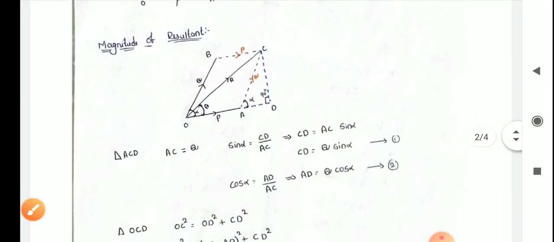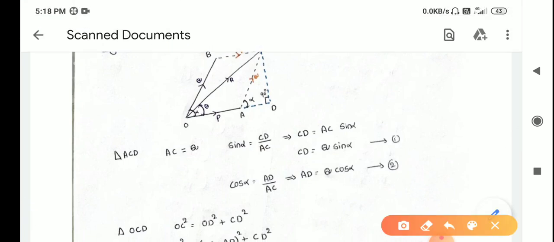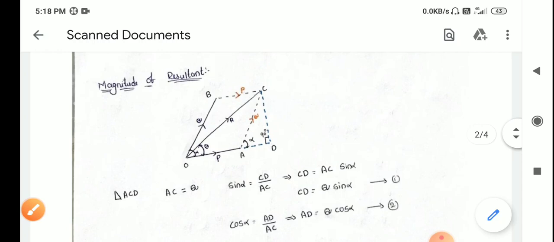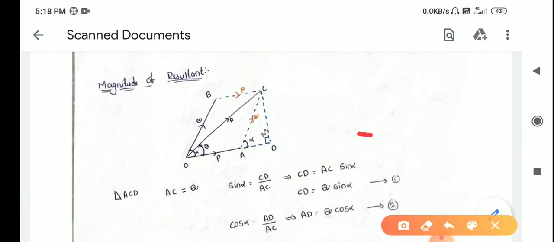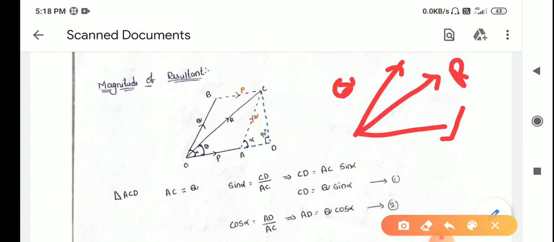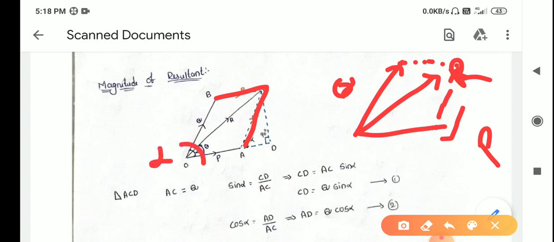Observe that. Now I am taking that triangle, that is force P and force Q. See in this figure, observe carefully, we have figure PQ. The resultant force is R. We have to find the magnitude of the resultant. So according to the parallelogram law, I am drawing a parallelogram by drawing these two sides. Okay, and the angle of the parallelogram is alpha and the direction made by R with P is theta.